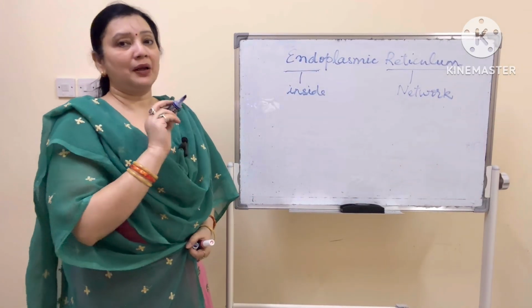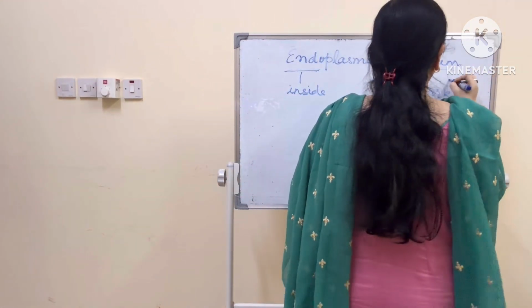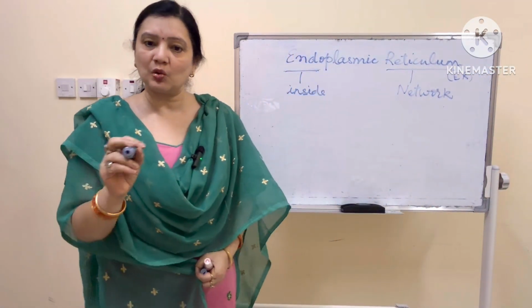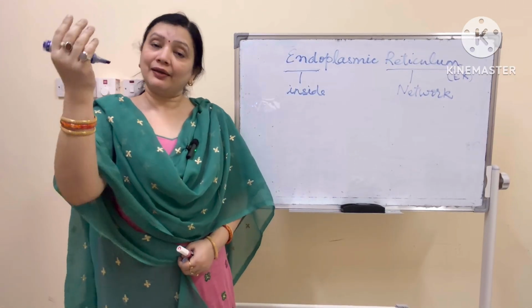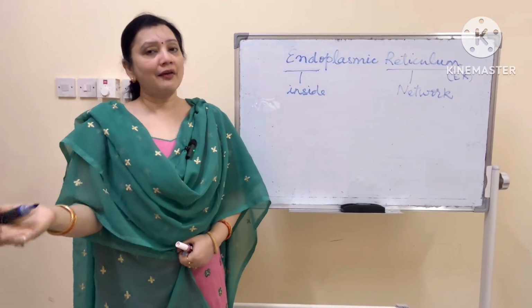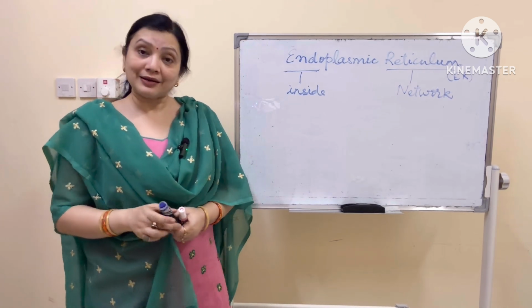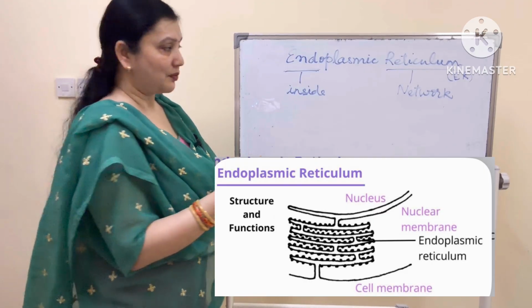So now it has become a little easier for us. In short, endoplasmic reticulum is called ER. So in your answer for the first time, you will write the full endoplasmic reticulum in bracket ER, and then subsequently wherever the word comes, you can only write ER. Now where is this organelle present? It is present in both plants and animal cells.